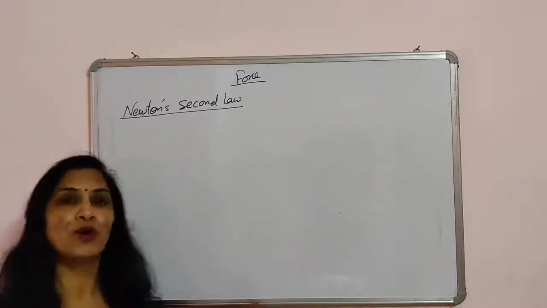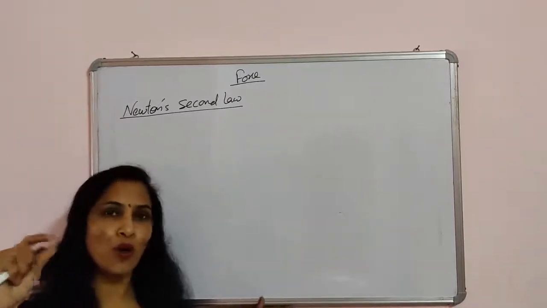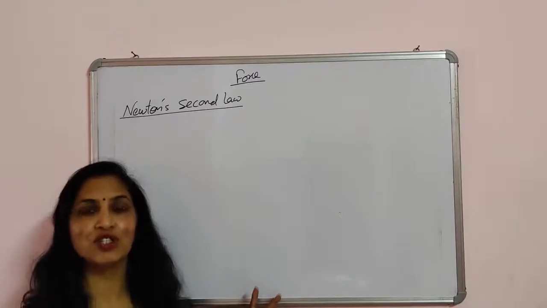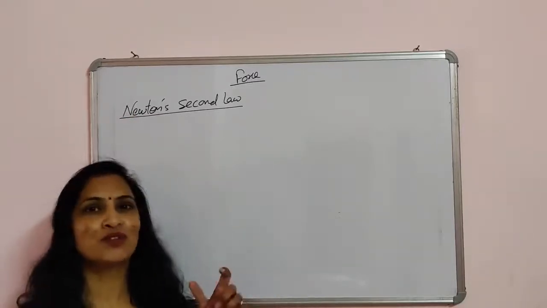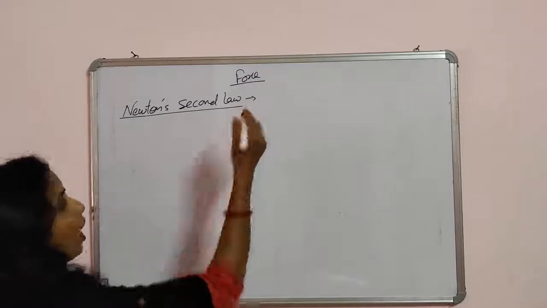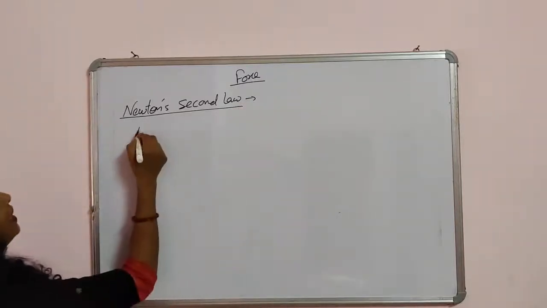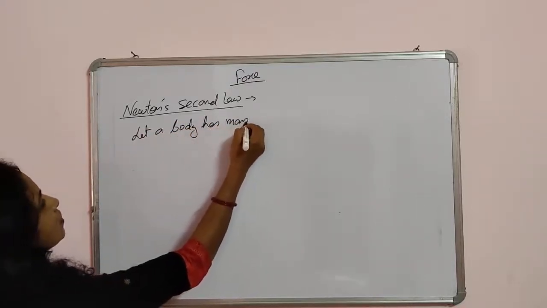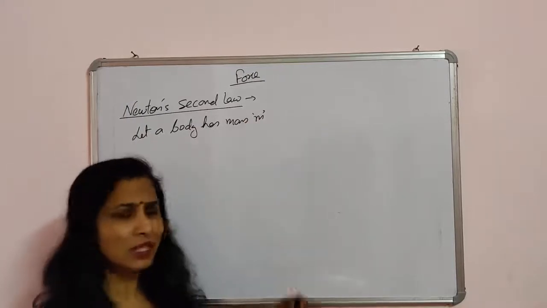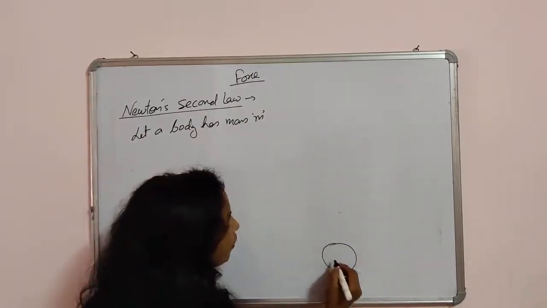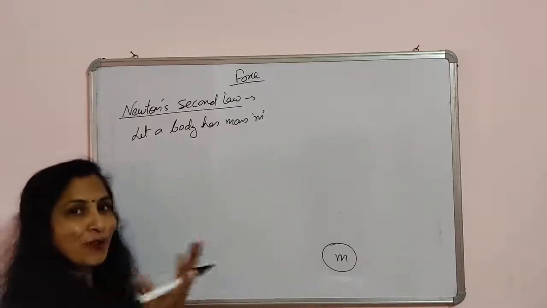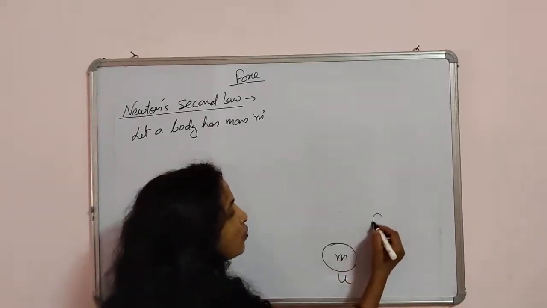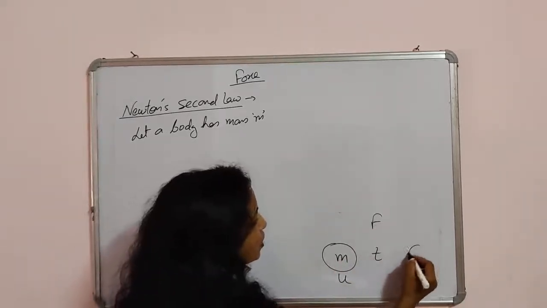Now I am going to explain the law. This two-line law is not all about the law. Again, with this law, you have to write all the derivation of this law, and the derivation of this law is really important. Now, after writing the two-line law, we will write: let a body have mass m. I explained it with an example, again I am going to explain. I am going to draw the figure of this example. This is a body having the mass m and it is moving with the velocity u. And by applying some force F, after t time, its velocity changes to v.